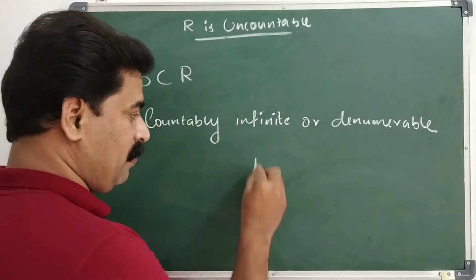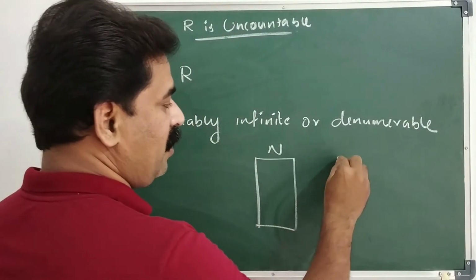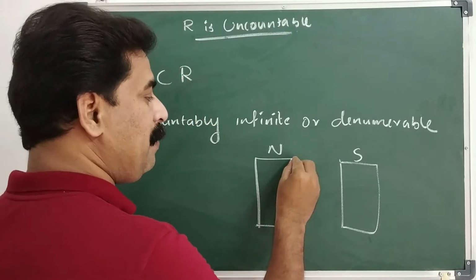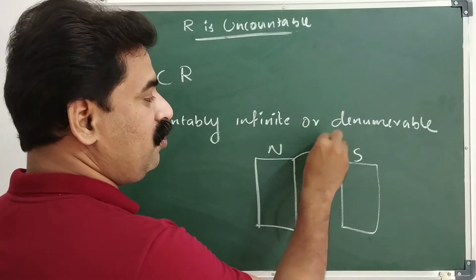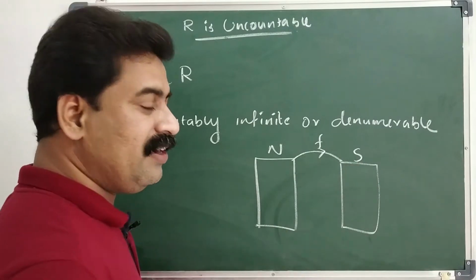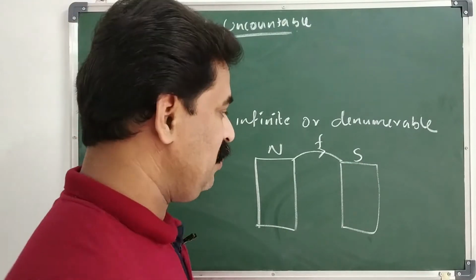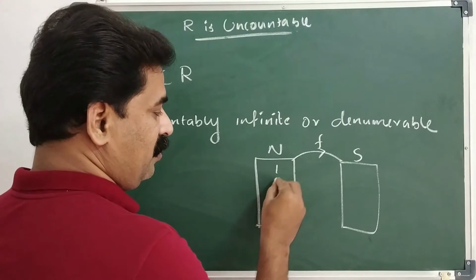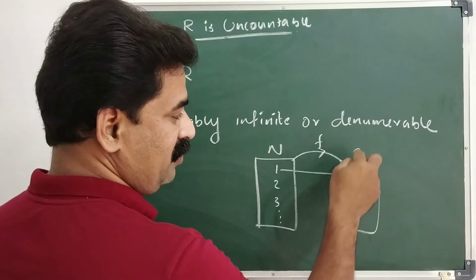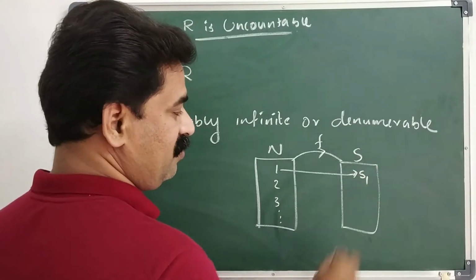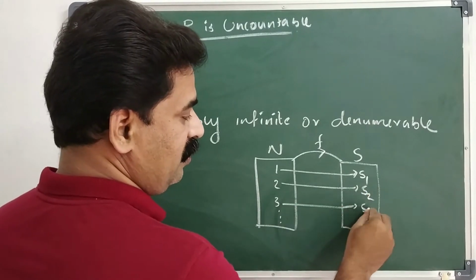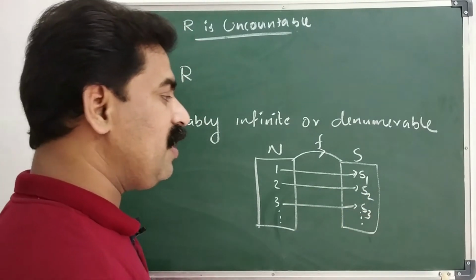Suppose this is N, and this is S, a subset of R. If there exists a bijective map from N onto S, then we can say that S is denumerable or countably infinite. Suppose 1, 2, 3, etc. 1 maps to the first element S1, that is the smallest one, 2 maps to the second smallest S2, 3 maps to S3, etc. Clear?